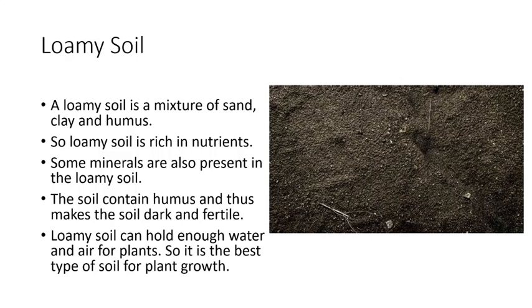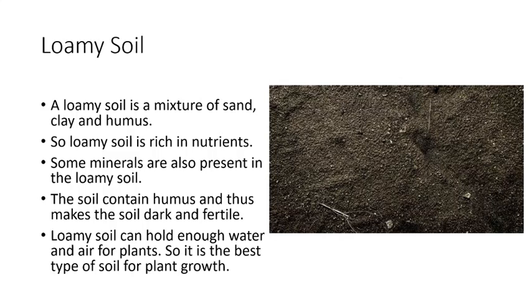We already studied what is humus. So loamy soil is very rich in nutrients. It means it contains humus. Some minerals are also present in the loamy soil. The soil contains humus and thus makes the soil dark and fertile. Loamy soil can hold enough water and air for plants. So it is the best type of soil for plants growth.